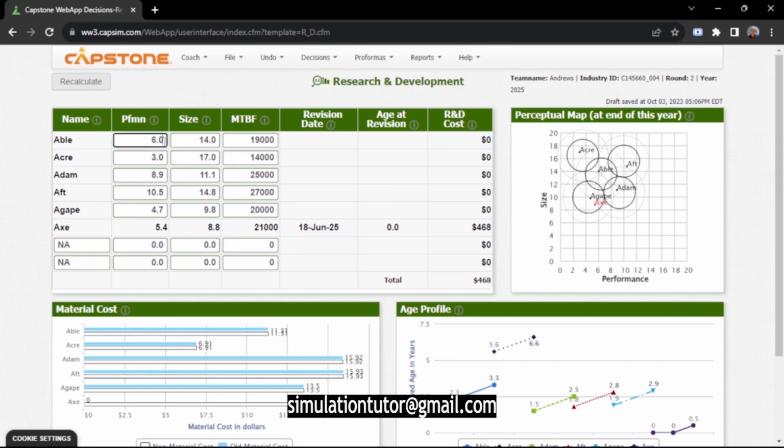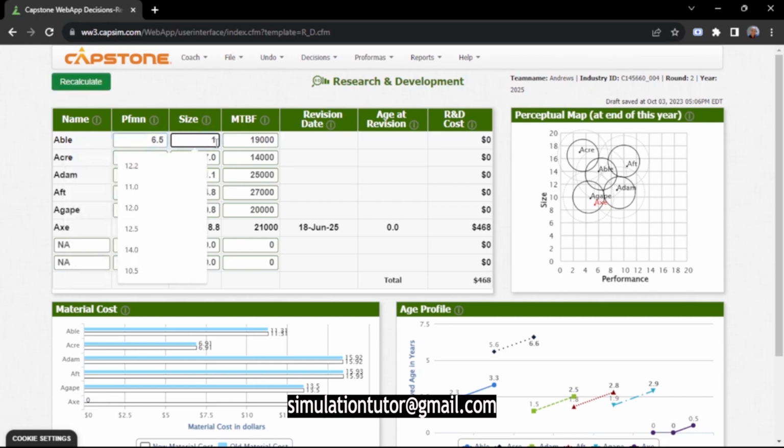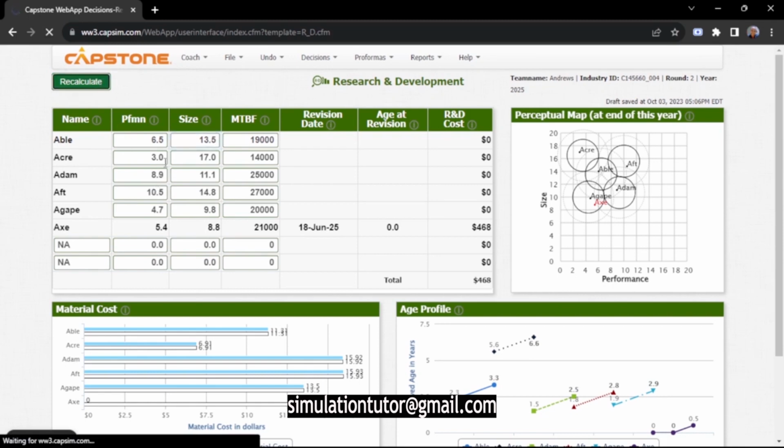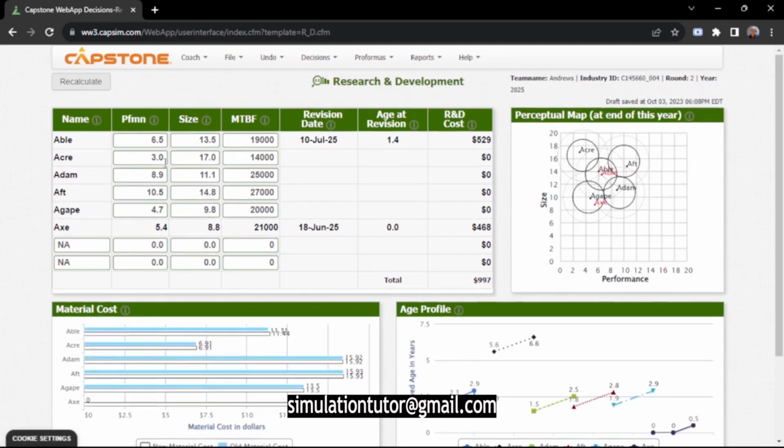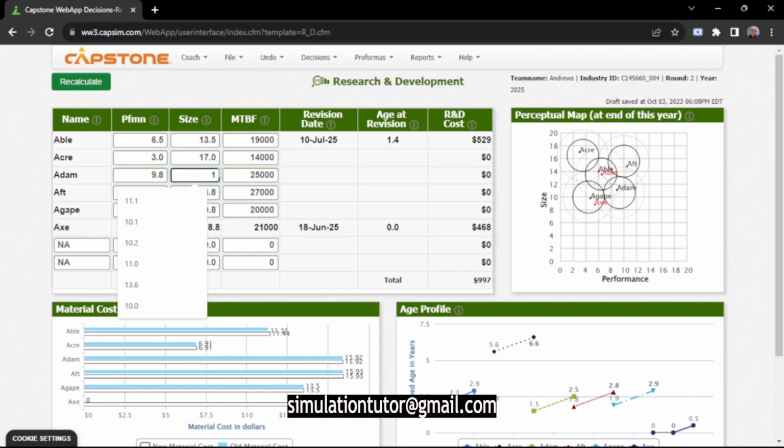So Able, you can give it a performance of 6.5 and a size of 13.5. Then with Eka, we are not going to touch it, because we want it to age. We want it to reach a maximum age of 7 so that we can change it. For Adam, we can give it a performance of 9.8 and a size of, let's say, 10.2.